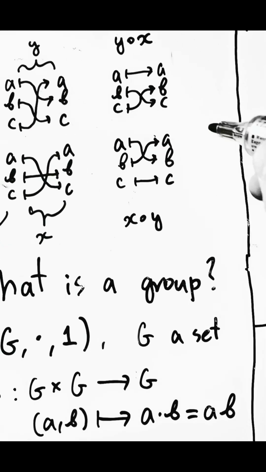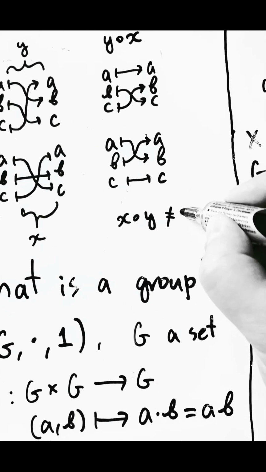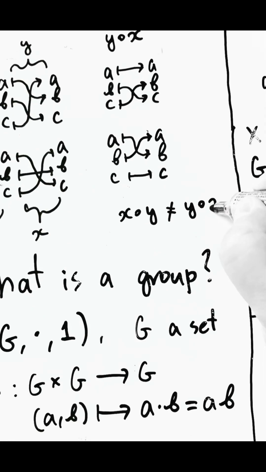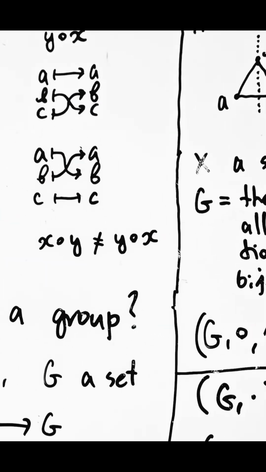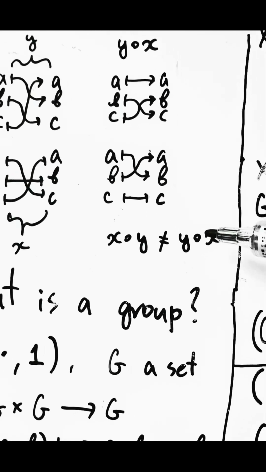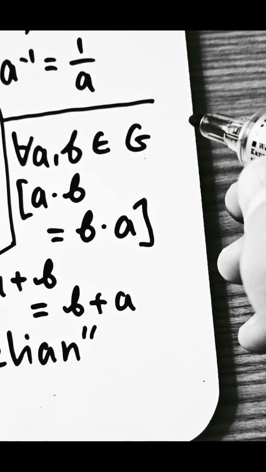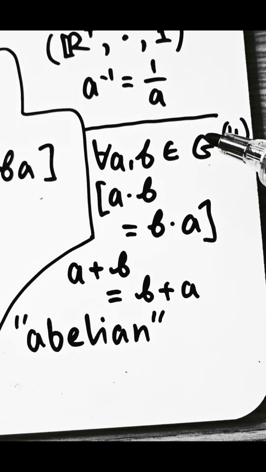And we see that they're not the same, because the permutations are indeed different. So X composed with Y is not the same as Y composed with X. This shows us that composition of permutations doesn't have to be commutative, and indeed it isn't in this case. So this additional fourth axiom, which defines an abelian group, doesn't hold.